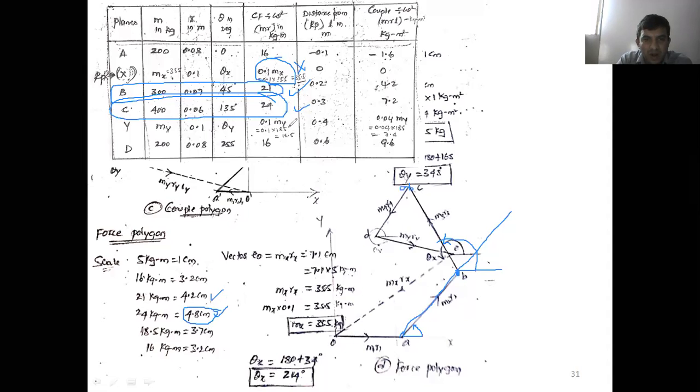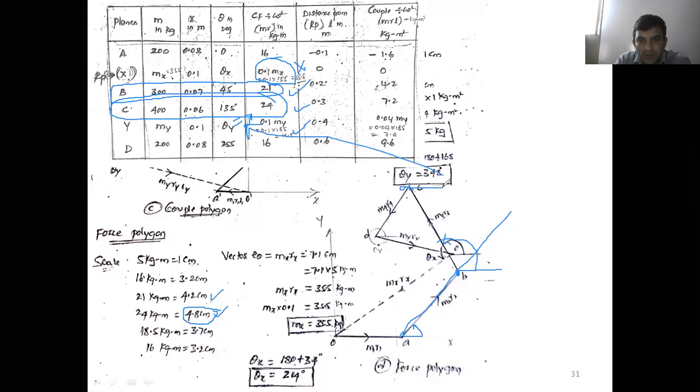Next, what is the next one? Already we calculated MY, right? And substitute here. Now we know the magnitude. What is the magnitude here? 18.5. And the orientation also we know that. What is the orientation here? 348 degree, right? That also you transfer to the table. Theta y is how much? 345 degree. Transfer to the table.